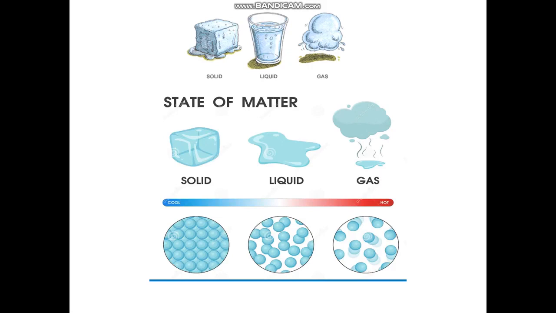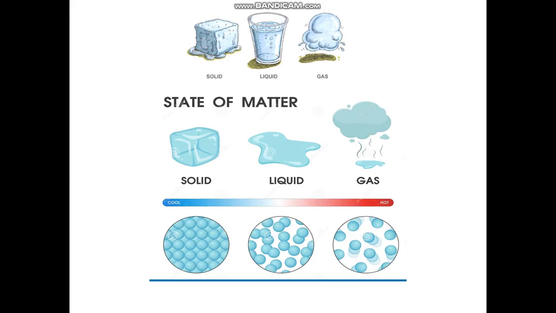Children, now I want to give you a pictorial representation of different states of matter. In this PPT, you can see the different states of matter, that is solid, liquid and gases. If you focus on the diagram, you will find that for any substance, the intermolecular space is minimum in solid state, larger in liquid state, and largest in gaseous state.